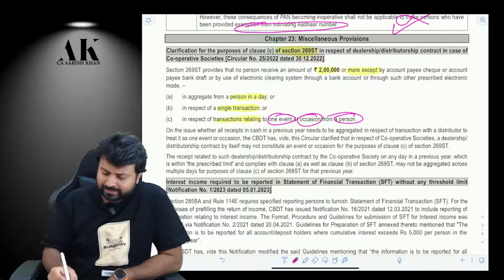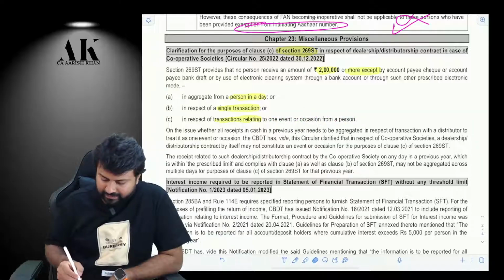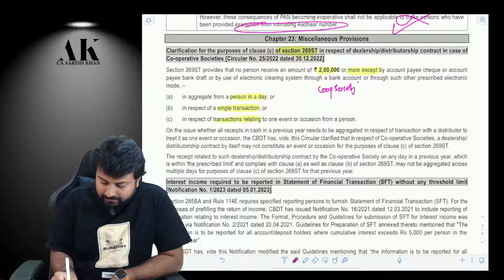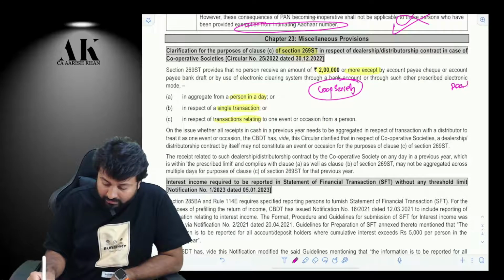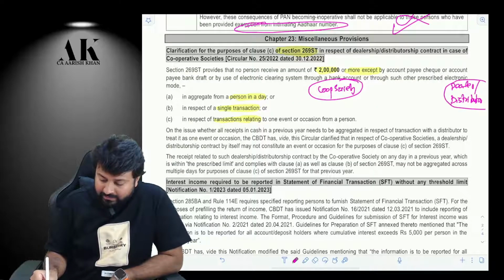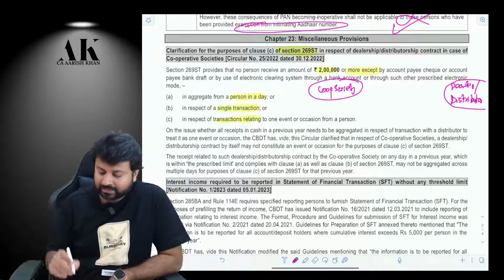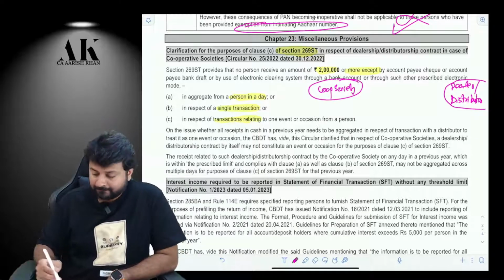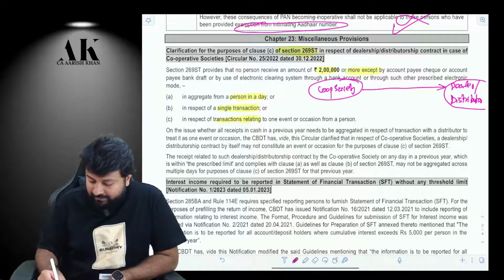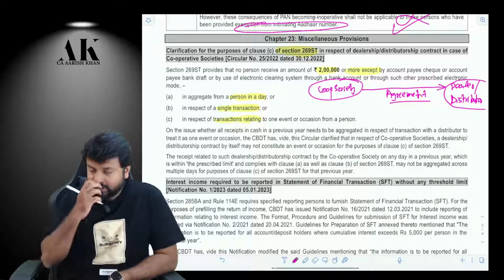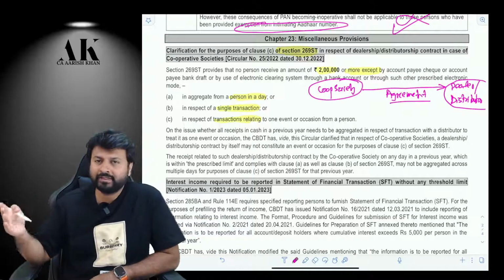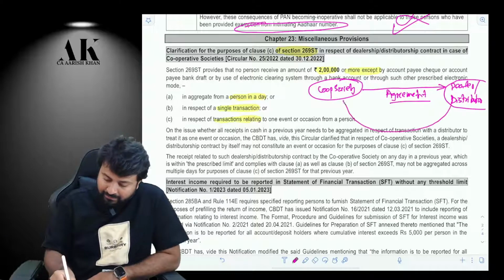Now the issue over here is with respect to what? Cooperative societies. Pay attention please. Suppose there is a cooperative society, and there is a dealer or a distributor of the cooperative society. There is an agreement between both of them that this dealer or distributor will sell goods on my behalf and they will make me payment.